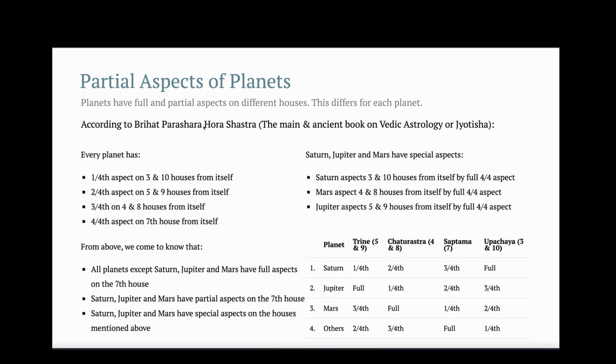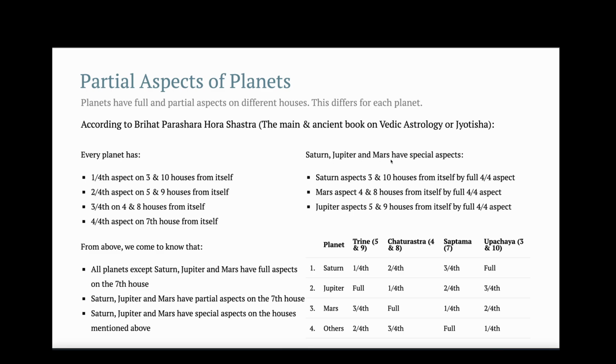So according to Brihat Parasara Hora Shastra, each planet has a 1/4 aspect on the 3rd and 10th house from itself, a 2/4 aspect on the 5th and 9th house from itself, a 3/4 aspect on the 4th and 8th house from itself, and a 4/4 or full aspect on the 7th house from itself.